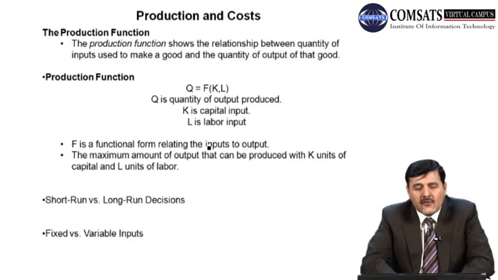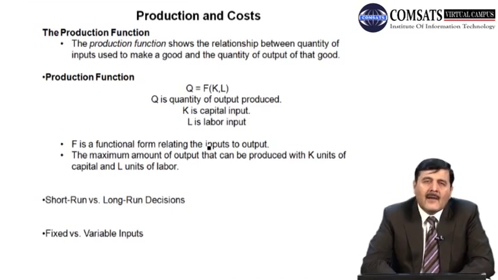Here we have to differentiate between fixed and variable inputs. As we said, there is a short run time period in which certain inputs are fixed and the others are variable. So normally capital is fixed in the short run and labor is the only variable factor of production in the short run.